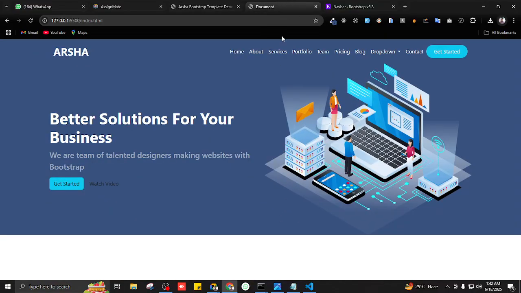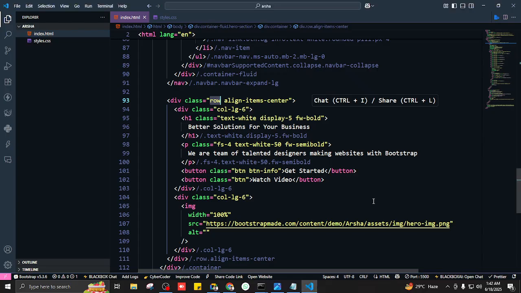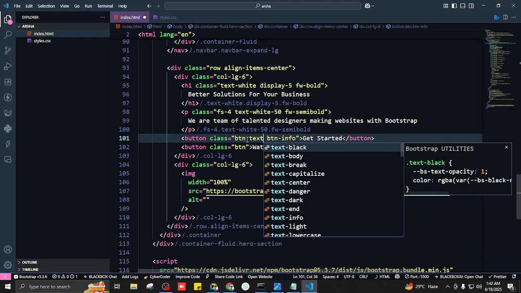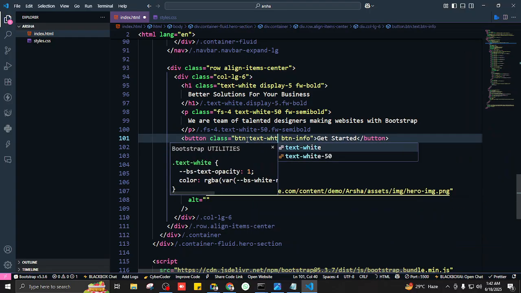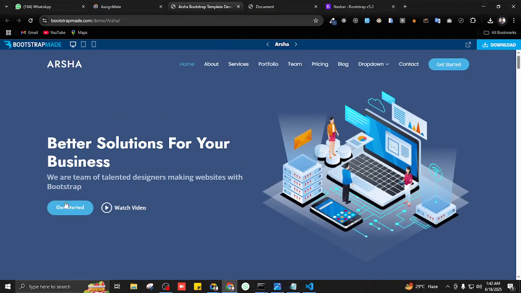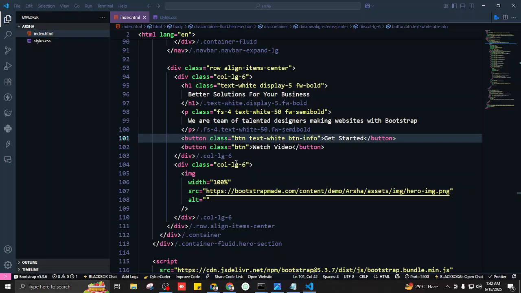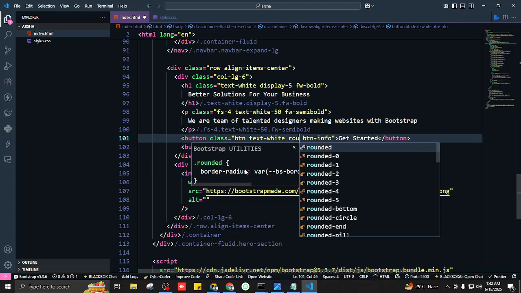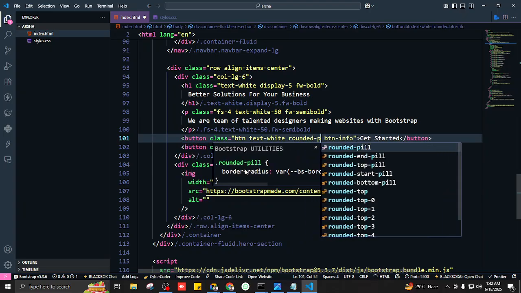Okay, let's start these buttons first. So I want to have white color on this button. So what should I do? I'll locate this button. Very good. Text and then dash white. Yes, we have a white color now. Now I want to make it rounded. What's the class for that? Rounded. Very good. Rounded what? Rounded pill. Yes.